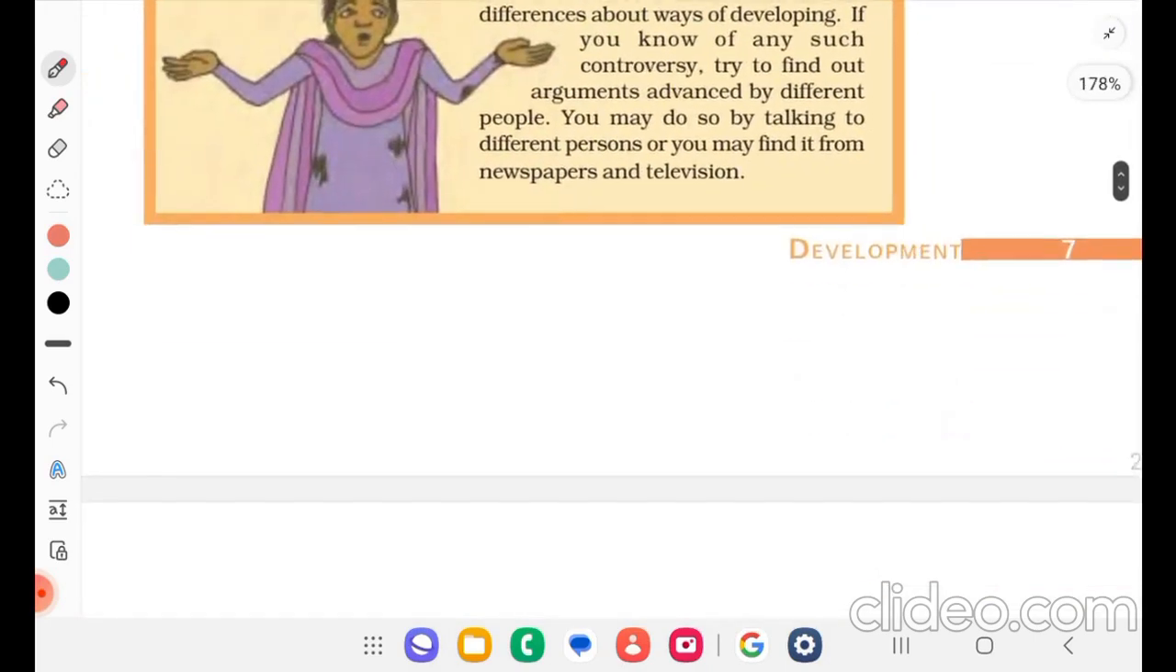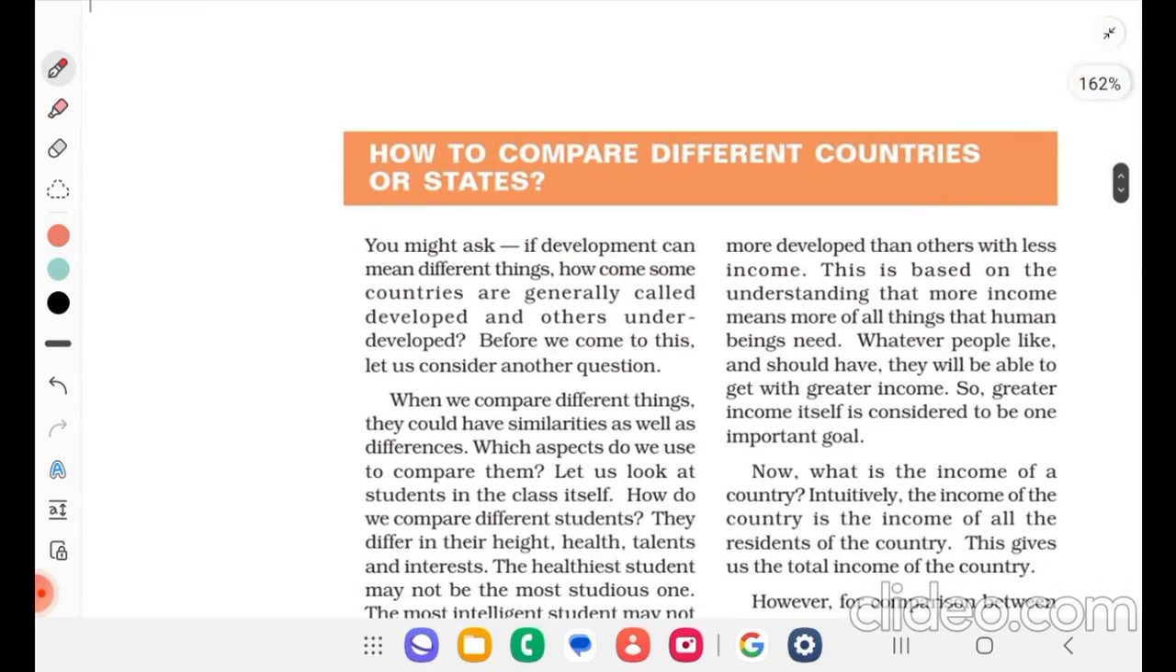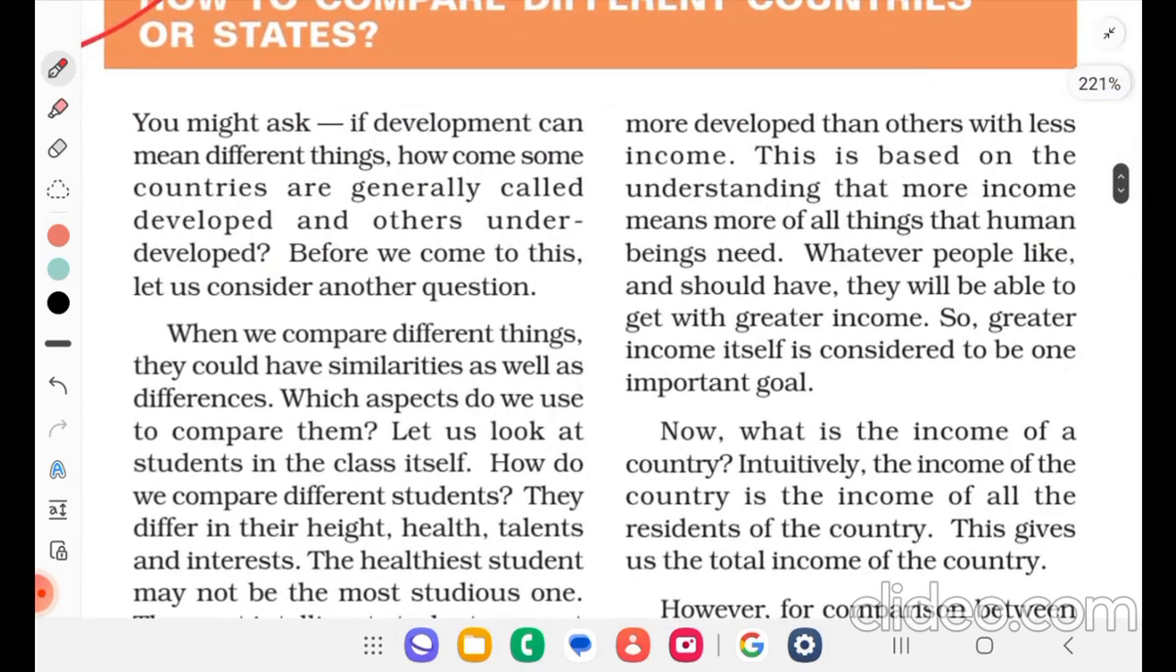So how to compare different countries or states? So that's what we'll see now. You might ask, if development can mean different things, how come some countries are generally called developed and others underdeveloped? Before we come to this, let us consider another question. When we compare different things, they could have similarities as well as differences. Which aspect do we use to compare them?